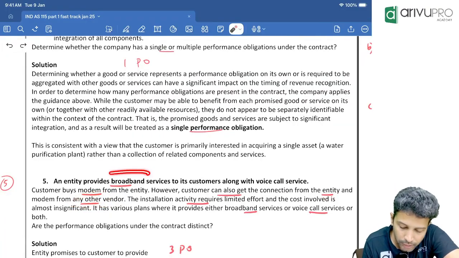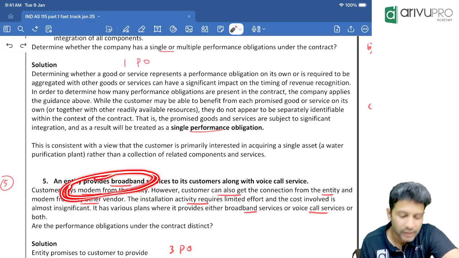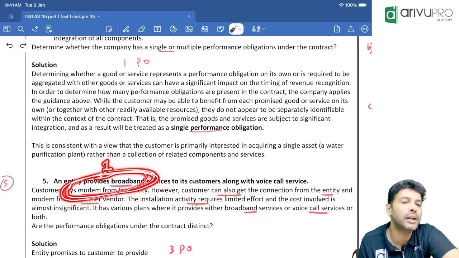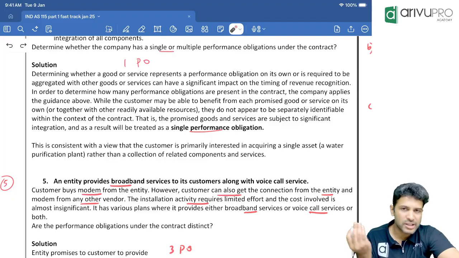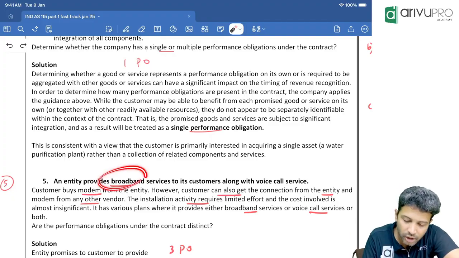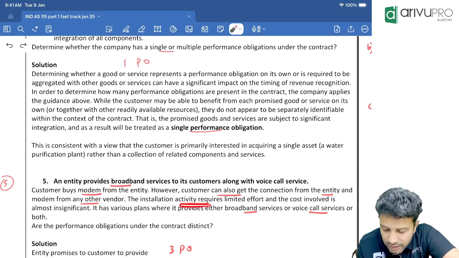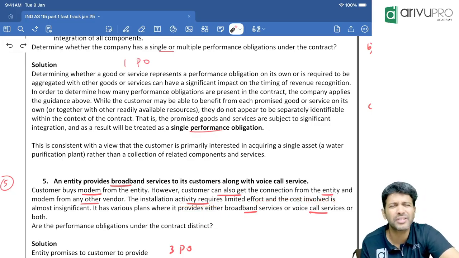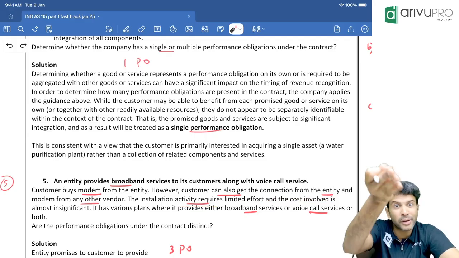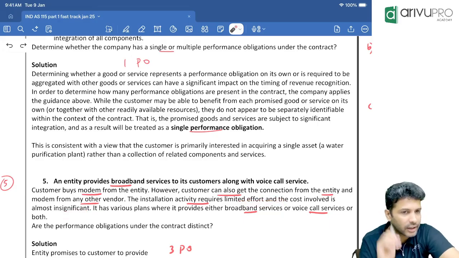That means this modem and broadband connection, are they interrelated or independent? Sir, if they are interconnected, they become single PO. Here, are they interconnected or can they be used separately? You can use them separately, because the customer need not buy our modem for our broadband connection. Any other modem also works. The installation activity requires limited effort. That means the installation amount is very immaterial. Otherwise, installation also becomes a separate PO. But here they are saying it's very insignificant, so we can ignore that.